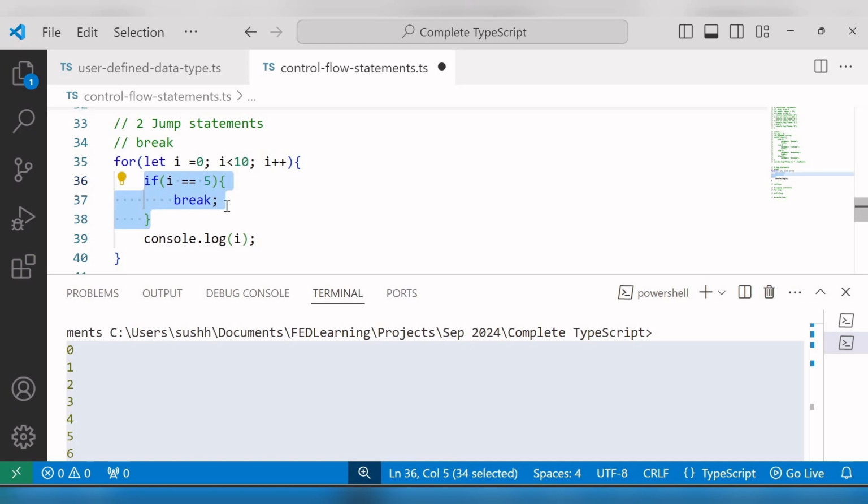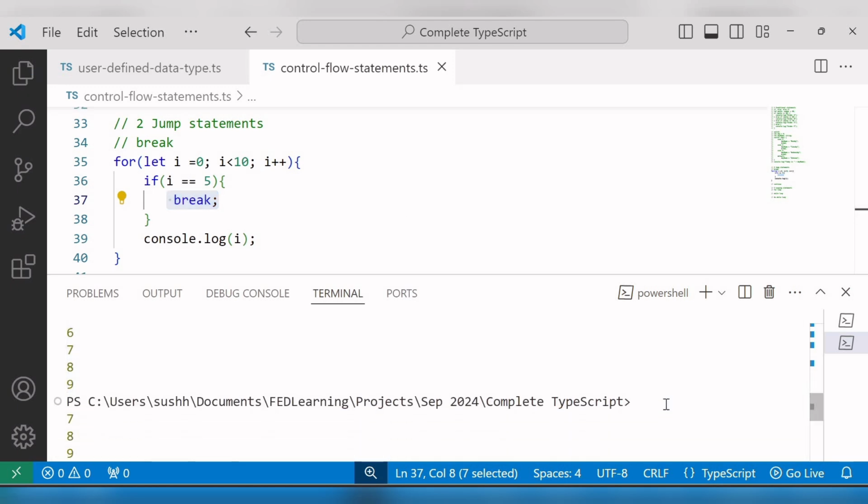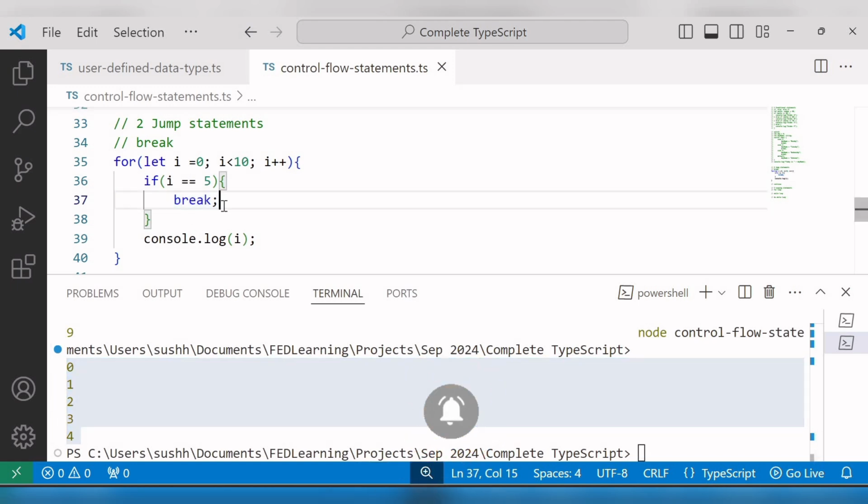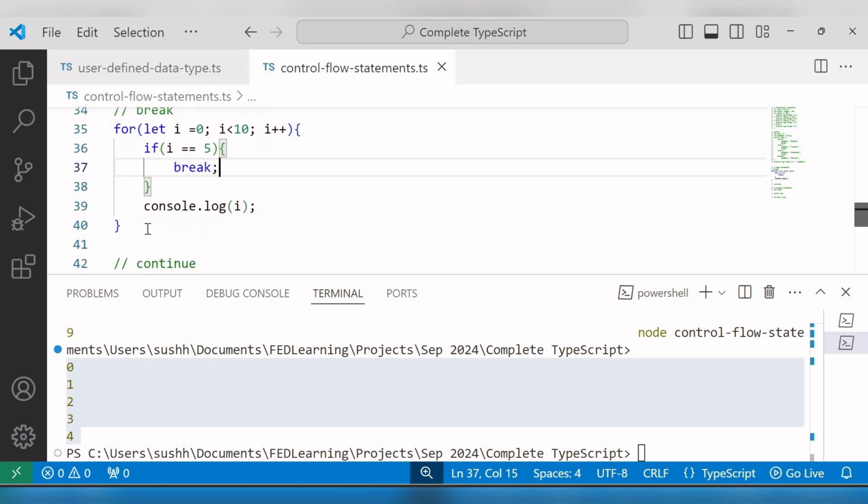So in this case, the break statement helps us exit the loop when the value of I is 5. Okay, so I'll save the changes and rerun this file. You can see this time the output is 0, 1, 2, 3, 4. So this is how we can use the break statement in our for loop. Next, we will see the continue statement.